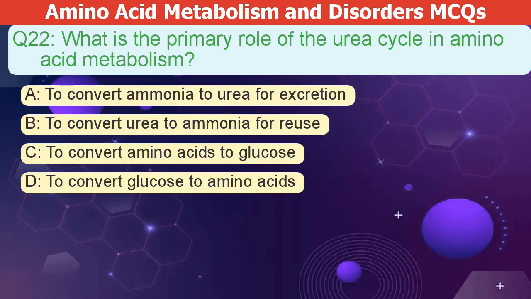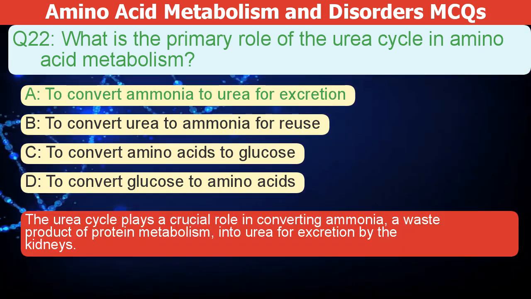What is the primary role of the urea cycle in amino acid metabolism? A. To convert ammonia to urea for excretion. B. To convert urea to ammonia for reuse. C. To convert amino acids to glucose. D. To convert glucose to amino acids. The correct answer is A. The urea cycle is crucial for converting ammonia, a protein metabolism waste product, into urea, which the kidneys excrete.